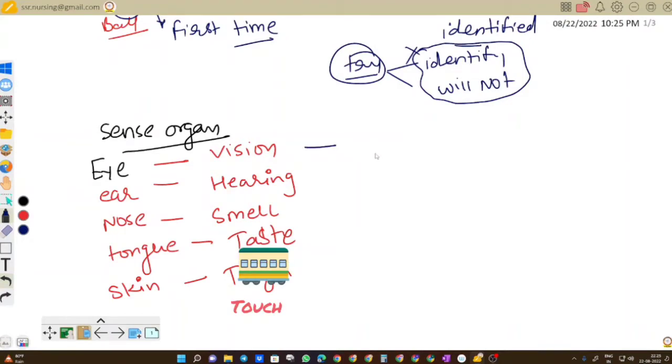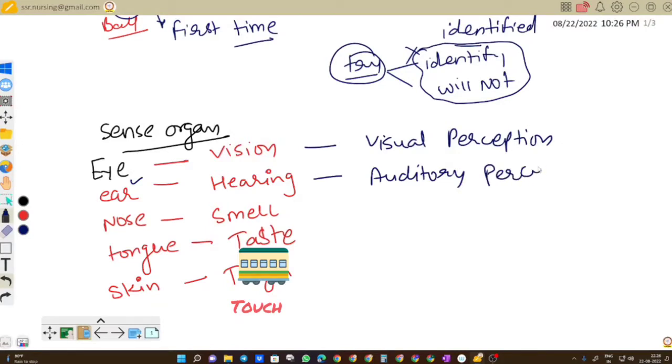Vision is related to the eye, and it is also known as visual perception. Remember this terminology I am discussing here. Visual perception is performed through the sense organ eye. The perception performed by the ear is known as auditory perception, which has the function of hearing.